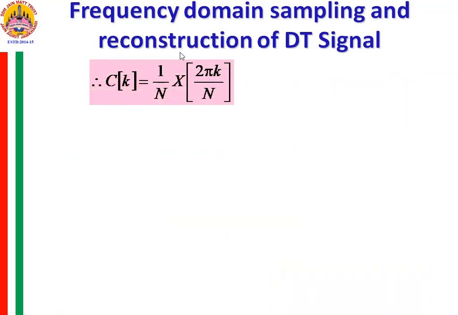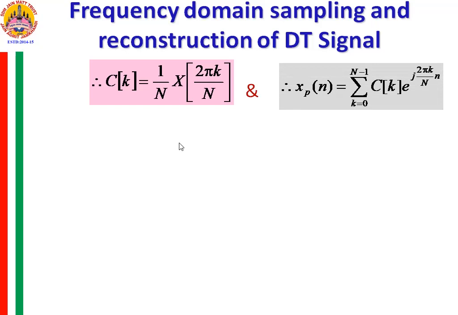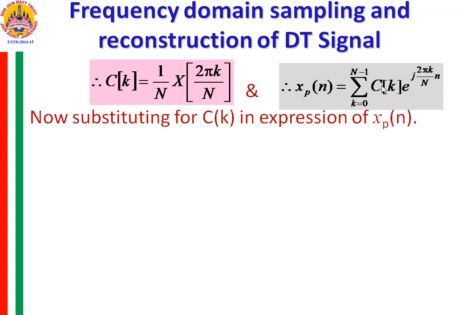Now Ck is equal to 1 by N X of 2 pi k by N, and xp of n is equal to summation k from 0 to N minus 1 Ck e raised to j 2 pi k by N into n. This is by the expression of DTFS. Now substituting for Ck in the expression of xp of n. This is the expression of xp of n and this is Ck.